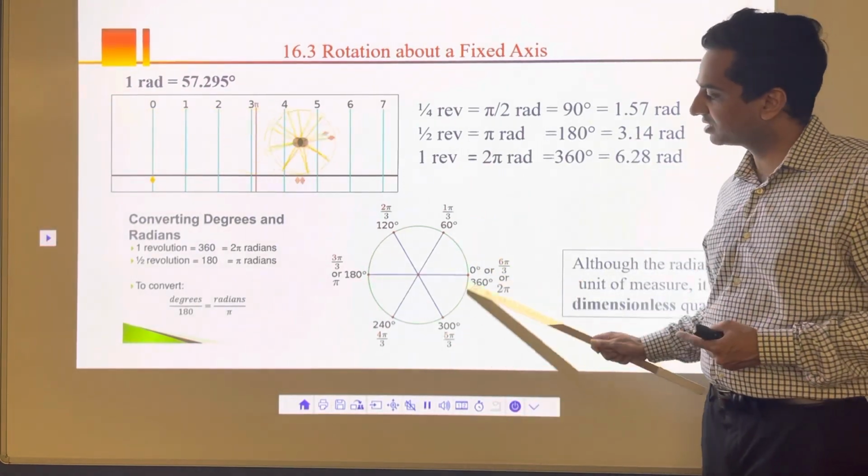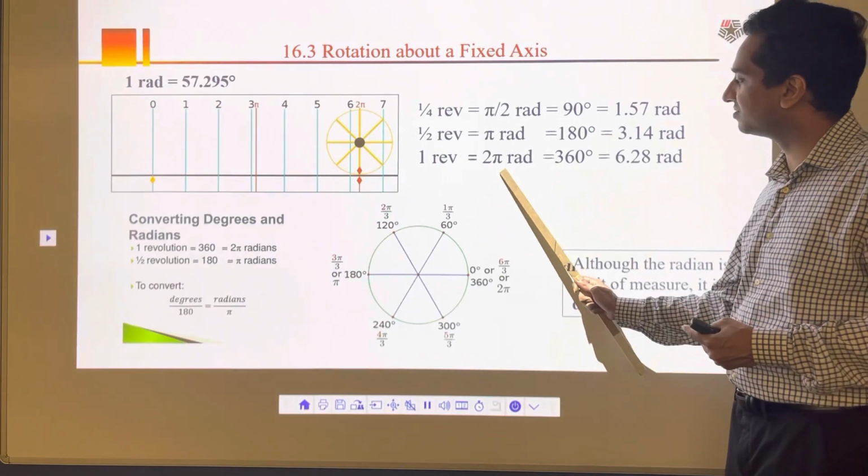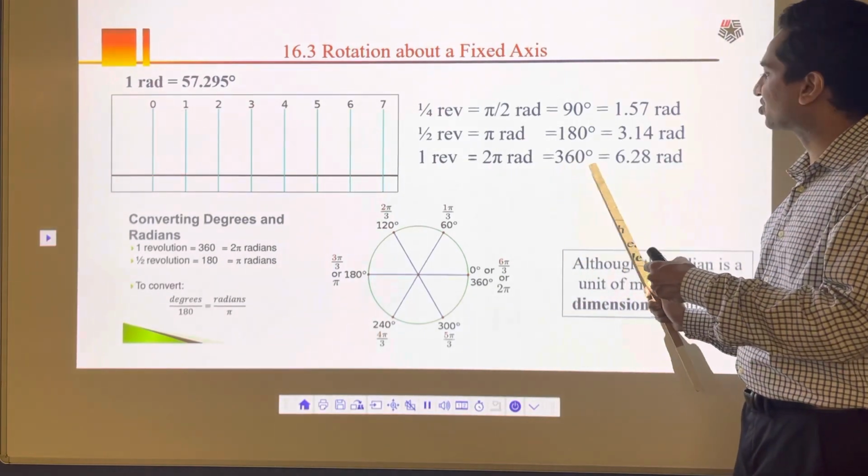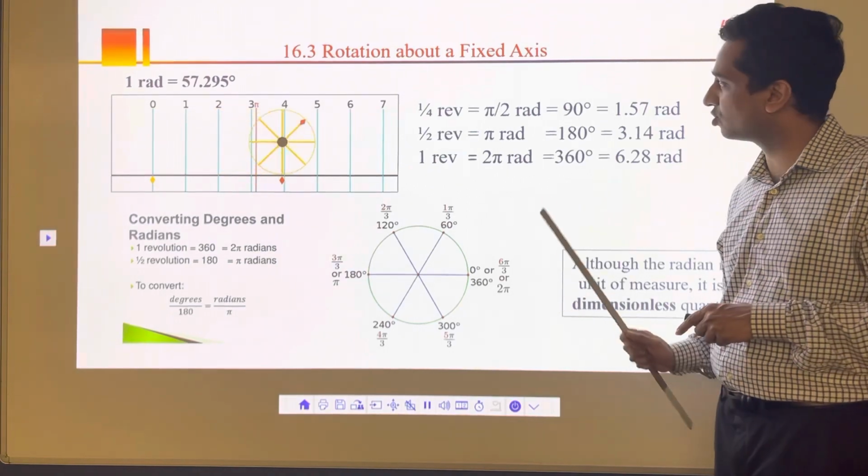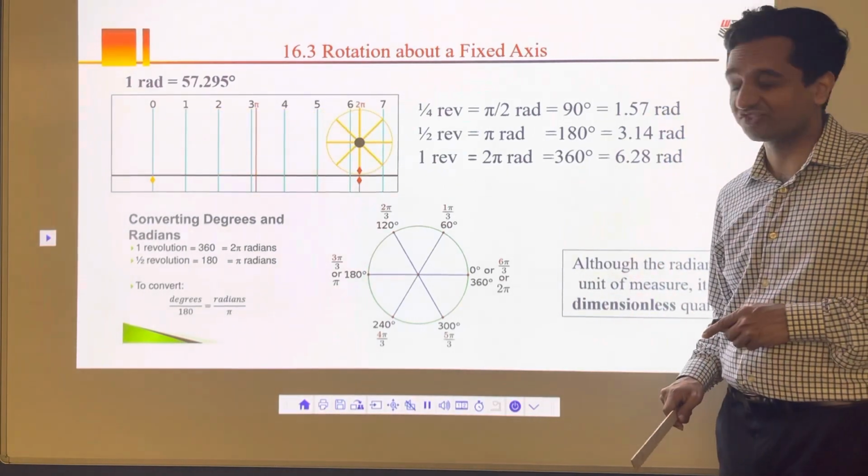If you're going to come back to the same point, that's 2 pi radian, 1 revolution. That will be 360 degrees or 6.28 radian. Keep that in mind, and also watch that video to know what radian means.